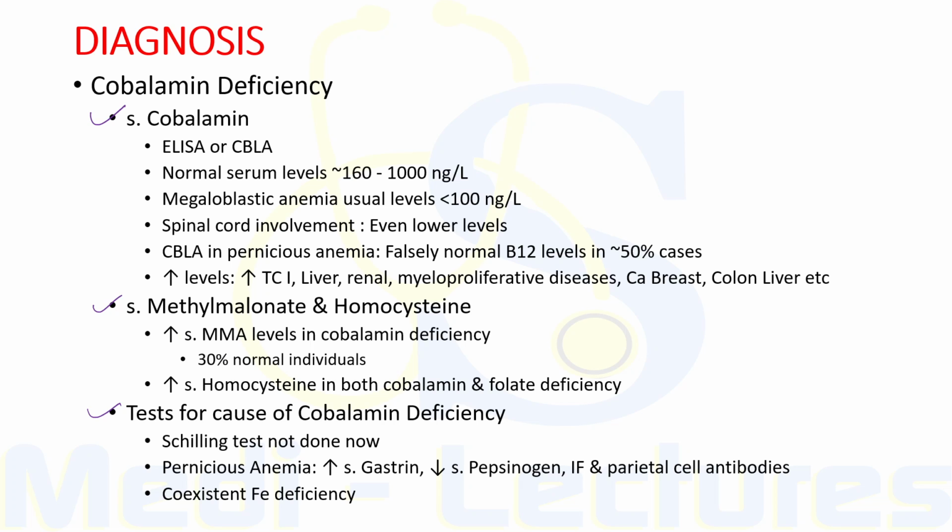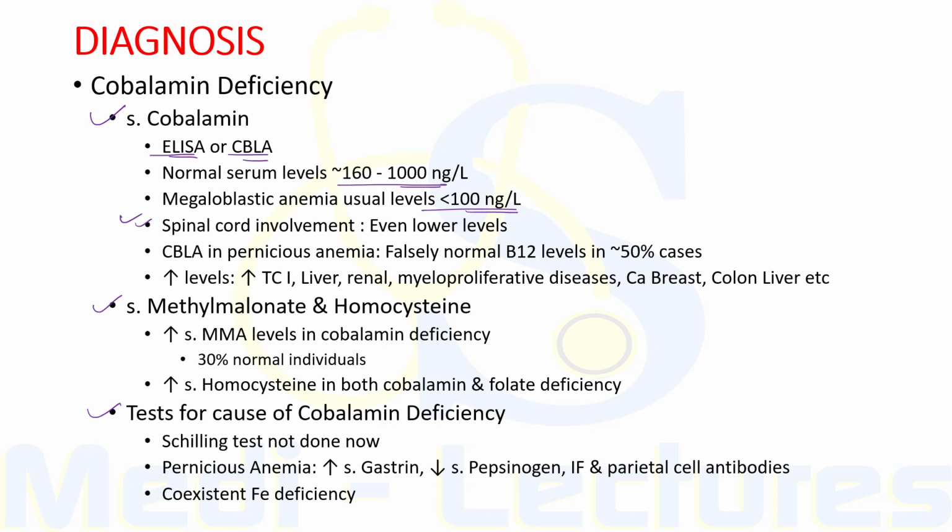So serum levels can be measured by ELISA or CBLA assays. CBLA is competitive binding luminescence assay. The normal serum level ranges from 160 to 1000 nanogram per liter. In patients with megaloblastic anemia due to cobalamin deficiency, usual levels are less than 100 nanogram per liter. Now the patients who have spinal cord involvement have even lower levels even in the absence of anemia.